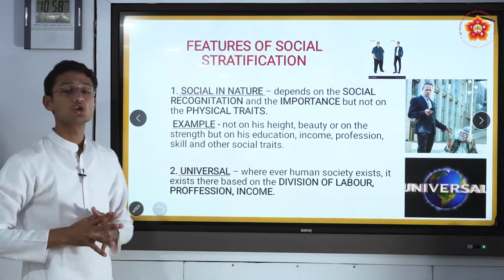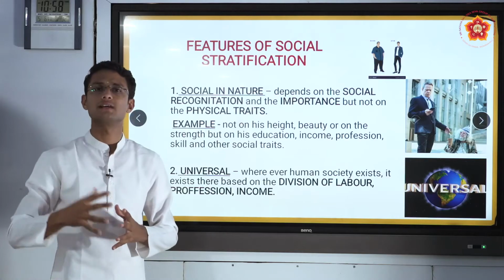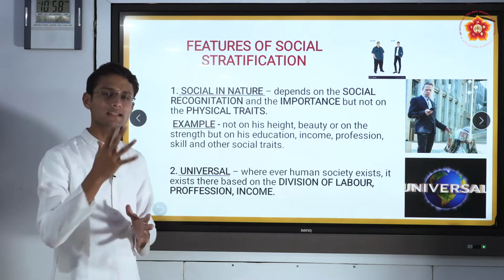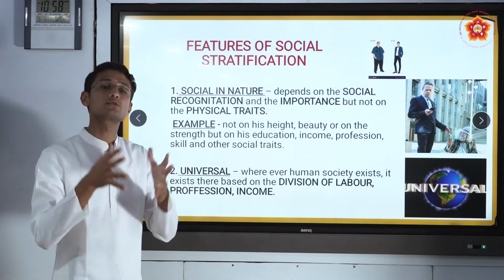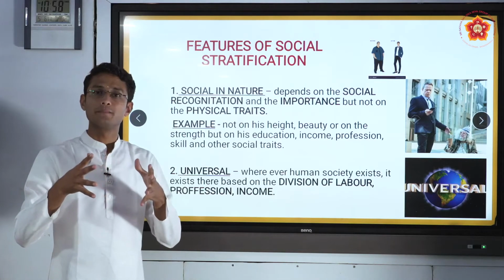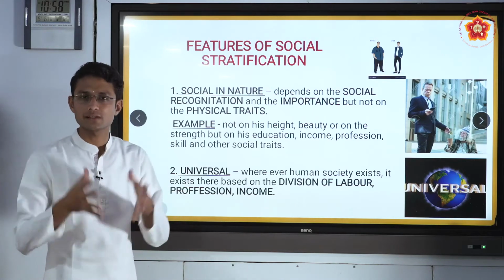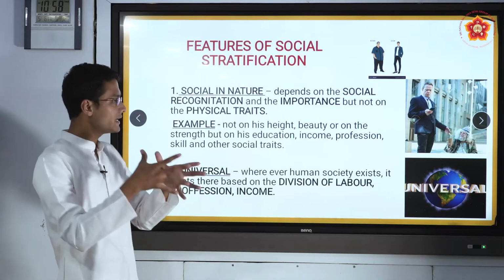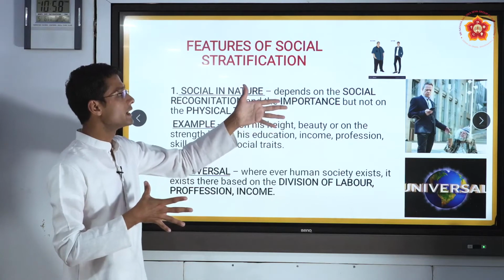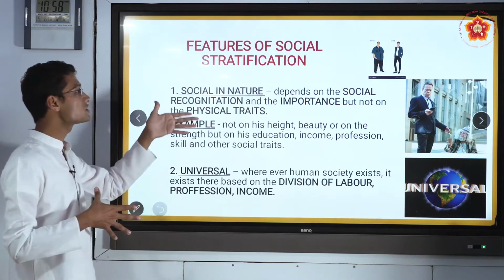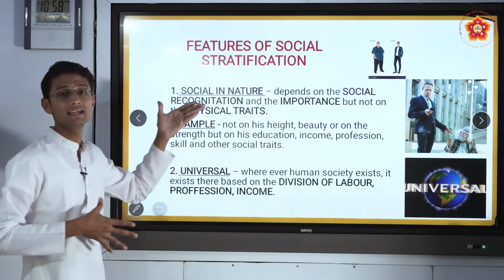The first one, social stratification is social in nature. As we came across the inequalities and what exactly social stratification is, now we are aware of how social stratification is seen in society. Social stratification being social in nature means it depends on social recognition and importance, but not on physical traits.